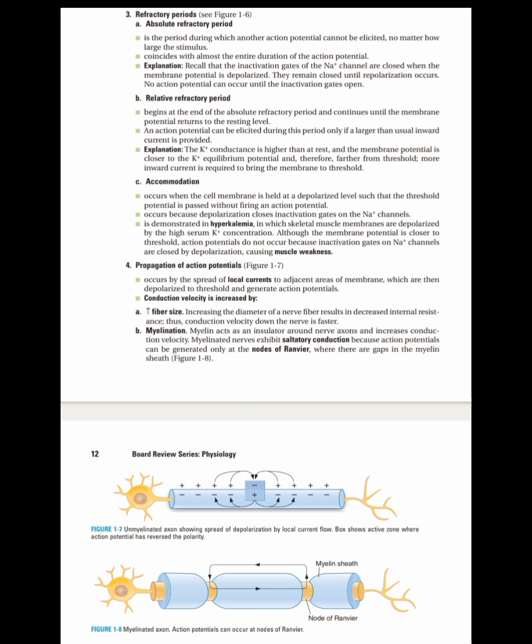And the next thing is myelination. The myelin sheath is an insulator around the nerve axons. In the case of myelinated nerves, the action potential is generated only at the nodes of Ranvier, which are the gaps in the myelin sheath. This type of conduction is known as saltatory conduction, which is only exhibited by myelinated nerves, and this myelination increases the speed of conduction.